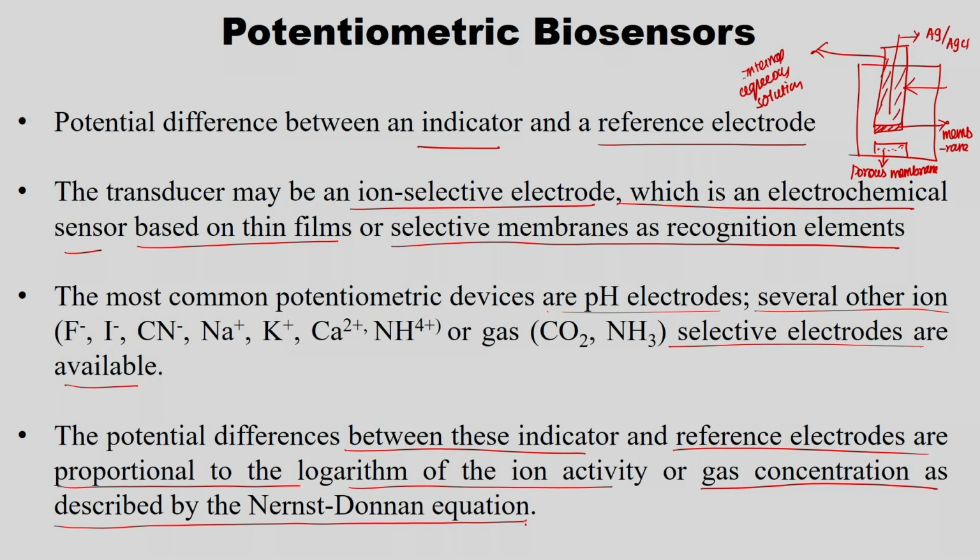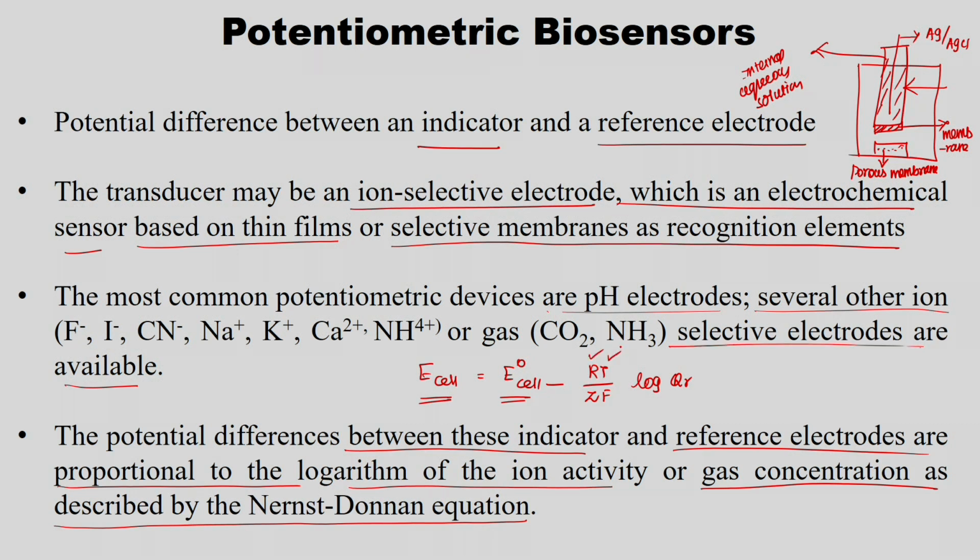So, the Nernst equation is something like E cell equals E naught cell minus RT over ZF log of Q R. This is the cell potential, and E naught cell is the cell potential at standard conditions.